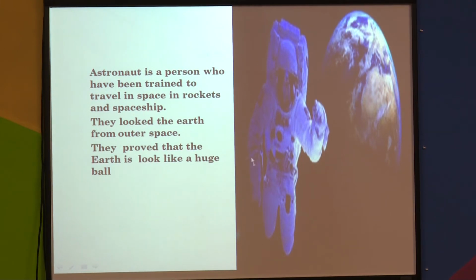They prove that the earth looks like a huge ball. When they have looked at the earth from outer space, they also prove that the earth looks like a huge ball.